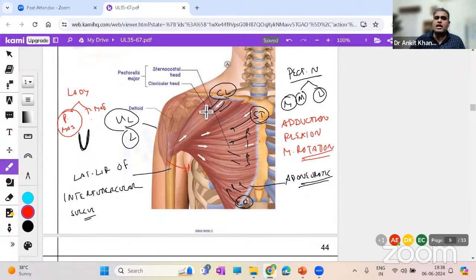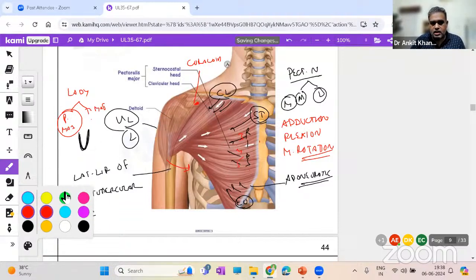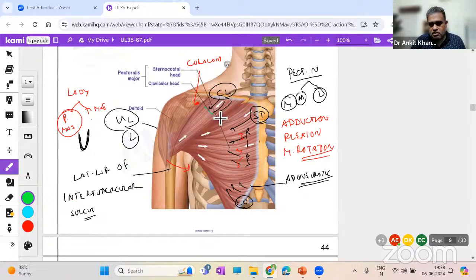Pec minor actually arises from the base of the coracoid. Now, you can see this is the coracoid process. So it arises from the base of the coracoid and goes to the third, fourth, and fifth rib. So if I make a muscle over here, let me use this color. Can we see it? Yes. This deep muscle over here. Can you imagine it? This green line which I'm making, let me make it simple like this. This green line muscle, imagine it is deep to pec major. That is pec minor. That is pec minor for you.